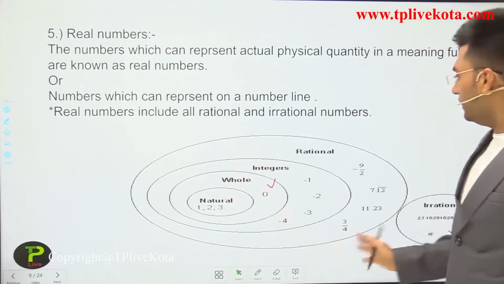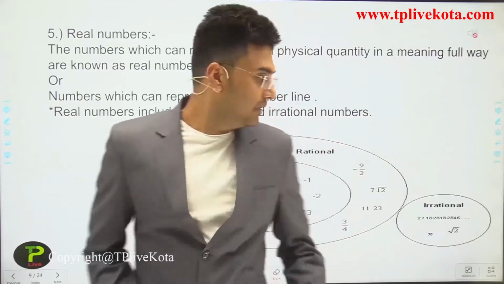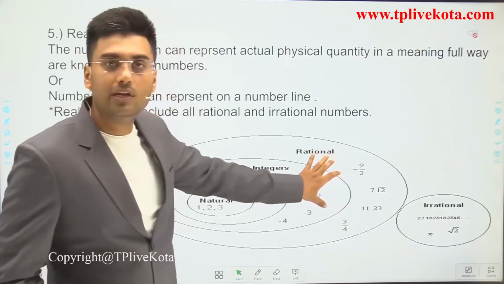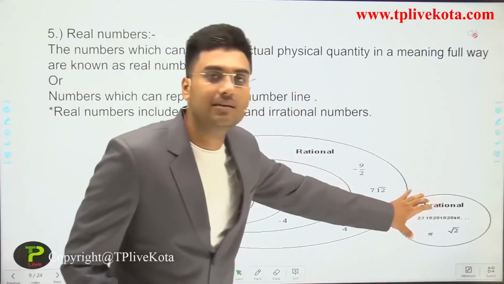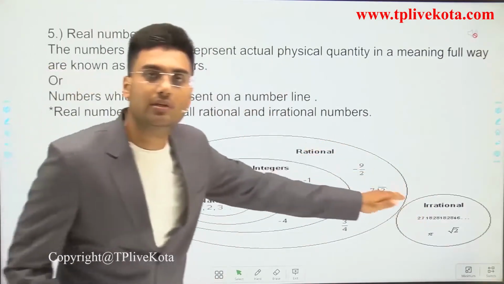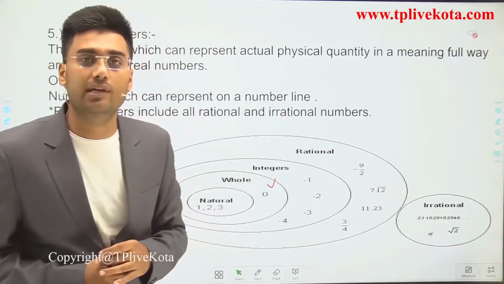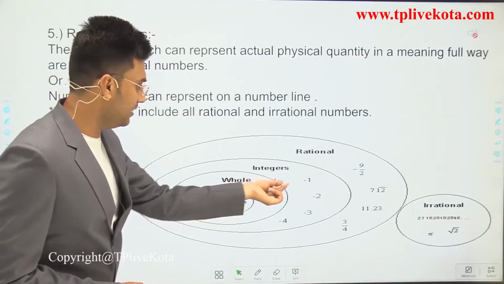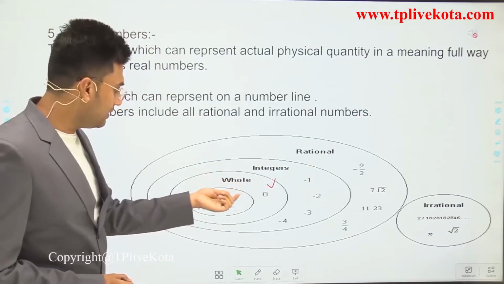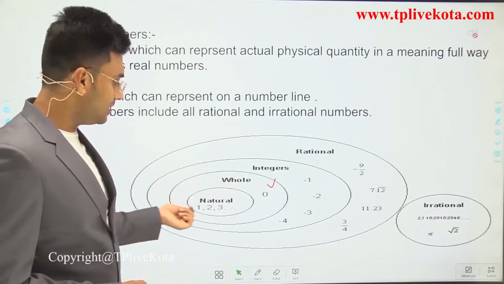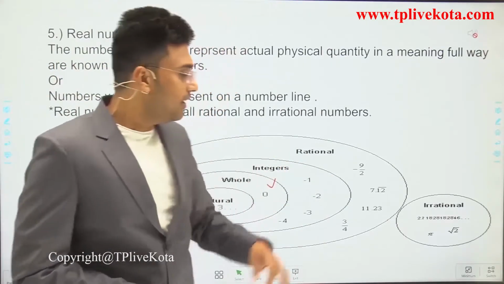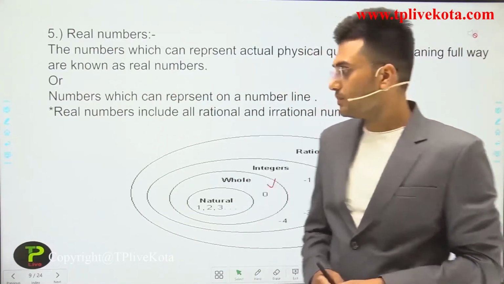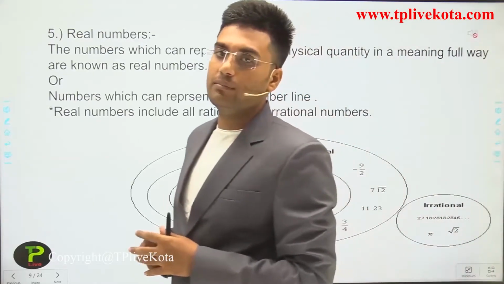Now this is the complete Venn diagram of numbers. This large circle includes all the rational numbers, and this other circle represents irrational numbers, and these two circles together make the collection of real numbers. In the rational numbers, the small circle is integers, in the integers the small circle is whole numbers, and in the whole numbers the small circle is natural numbers. The collection of all these numbers is known as real numbers. Now after this classification of numbers, let's move on.